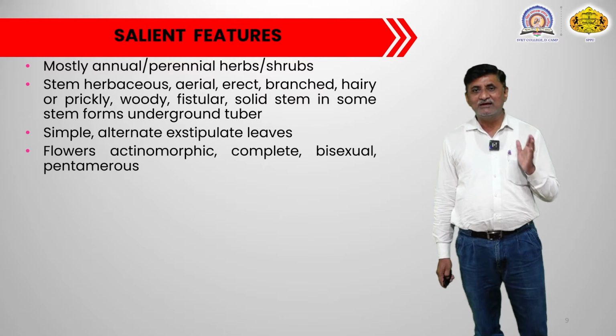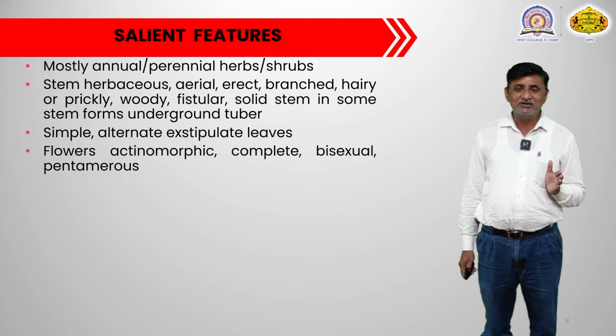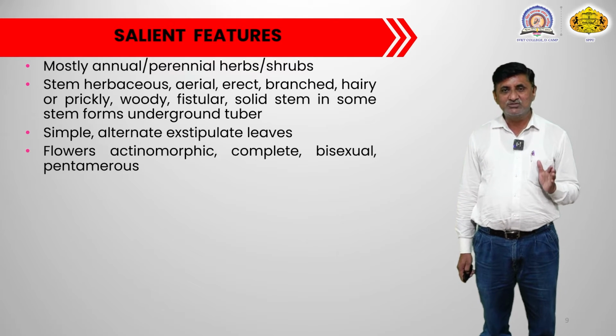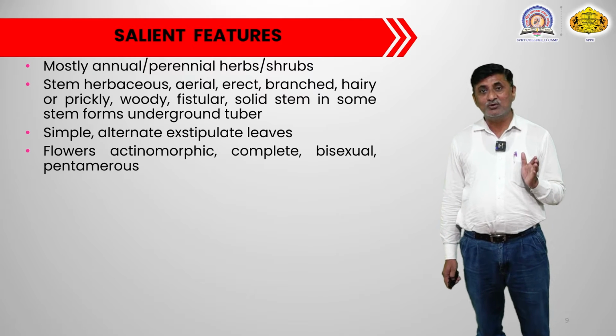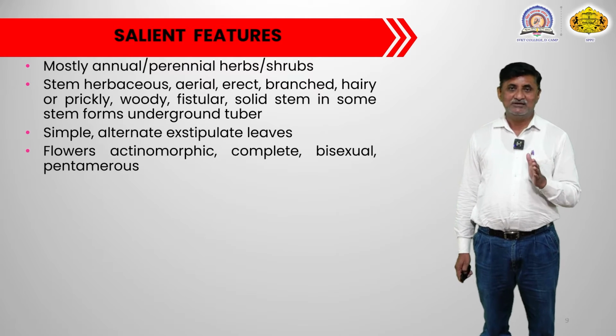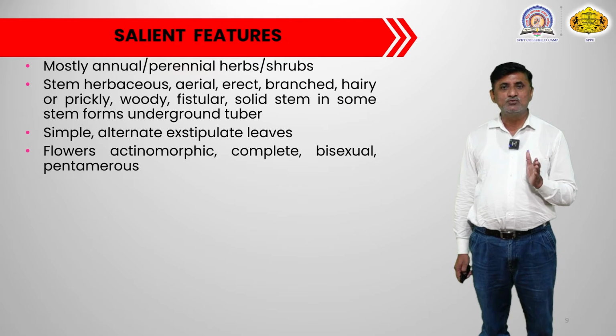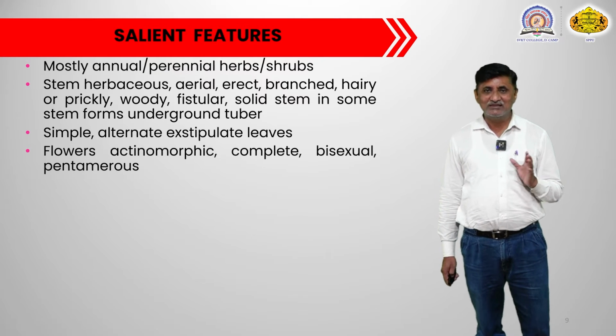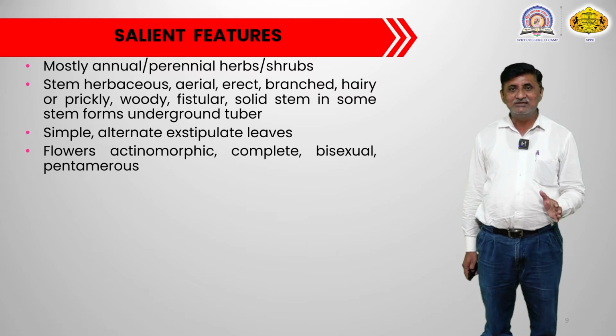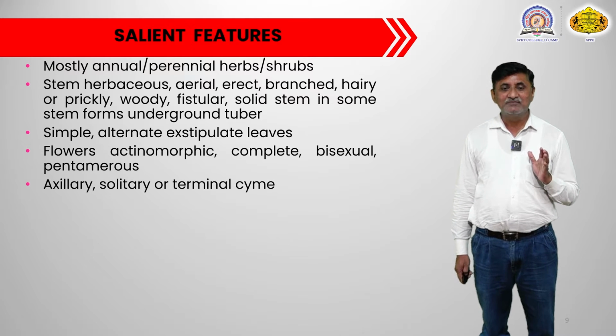Bisexual, androecium and gynoecium are present. Pentamerous means there are 5 sepals, 5 petals, and an equal number of stamens as petals, meaning 5 sepals, 5 petals and 5 stamens are there, and that is why the flower is pentamerous in nature.